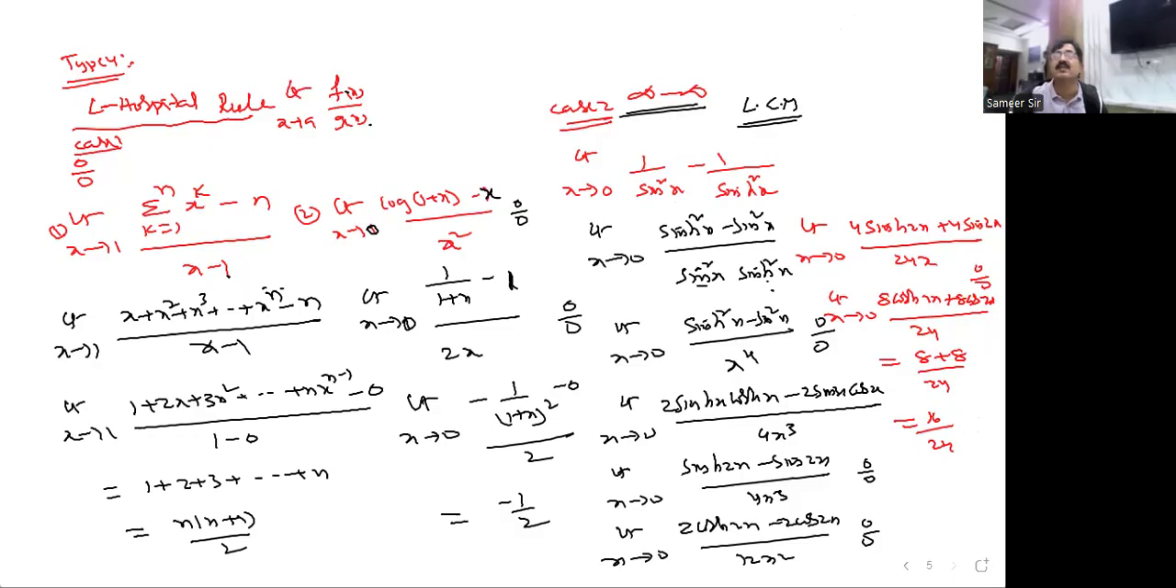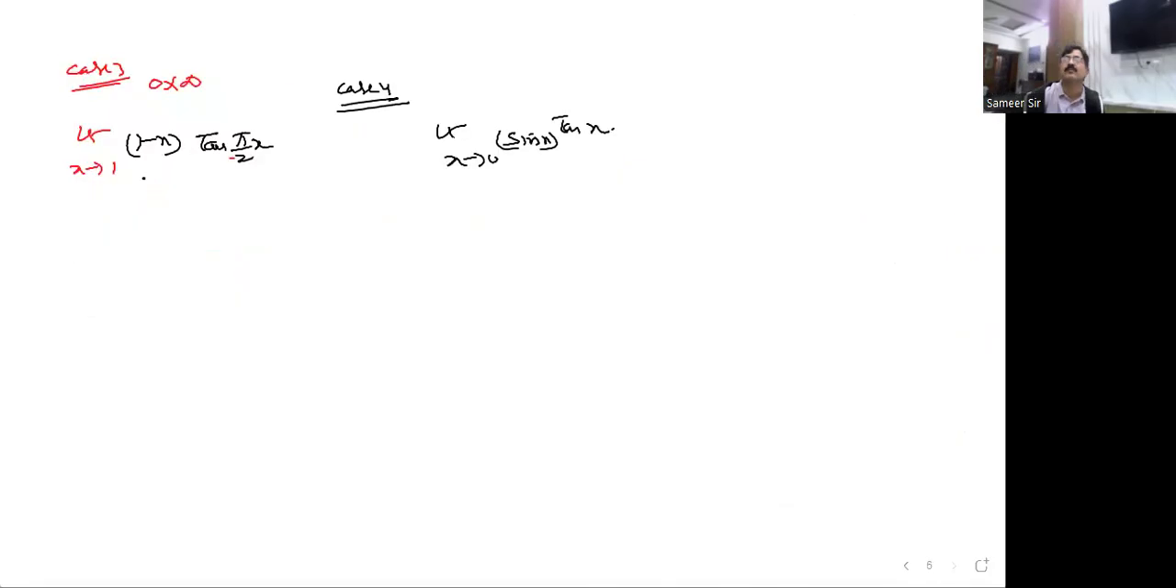So 2 cases we discussed. Another 2 are there. I'll go for the next page. Third case of L'Hospital rule is 0 into infinity. Whenever you find 0 into infinity, you remember, replace 0 as 1 by infinity form or infinity as 1 by 0 form. We are not changing anything now. 1 by infinity is nothing but 0, and 1 by 0 is nothing but infinity. The other form of these two we are writing here. So you see this example, you'll understand.